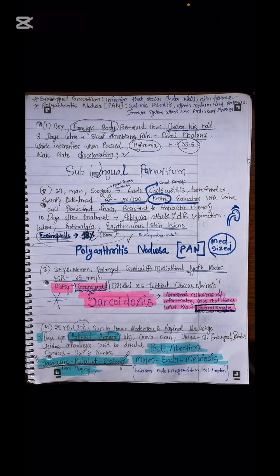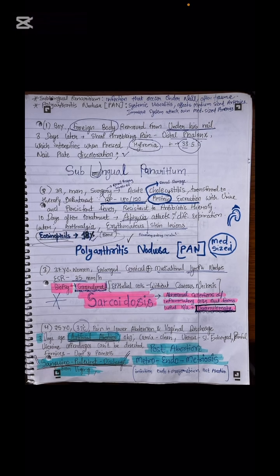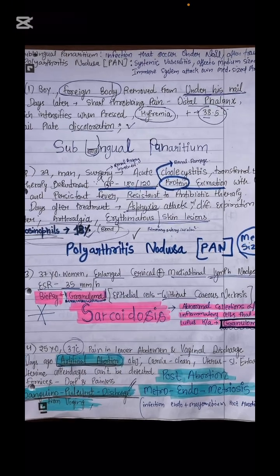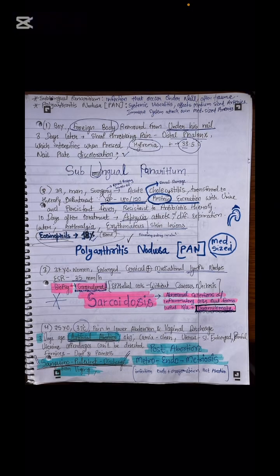The protein excretion, the proteinuria, you have got. Persistent fever resistant to antibiotic therapy. 10 days after treatment, developed an asphyxia attack and difficult expiration. Later arthralgia, erythematous skin lesion, and eosinophils are given as 18 in the question. I have highlighted this very well so that you remember that when eosinophils are given as 18 in the blood, you have to mark polyarteritis nodosa, which is a medium-sized artery disease.